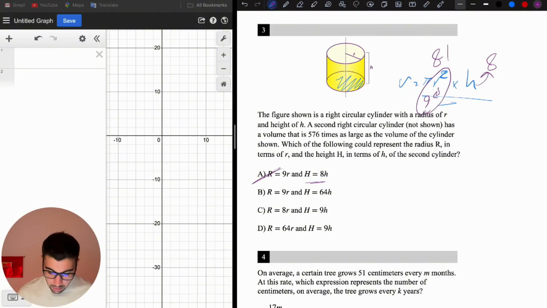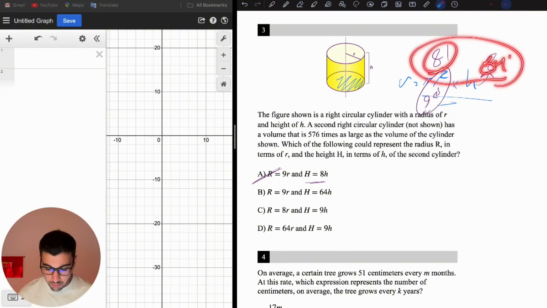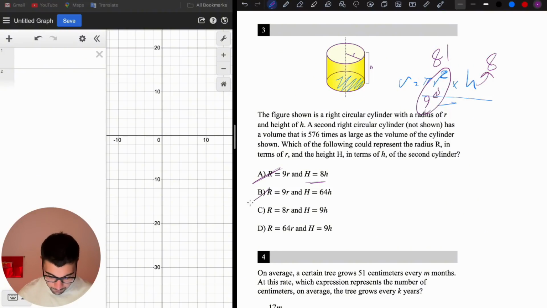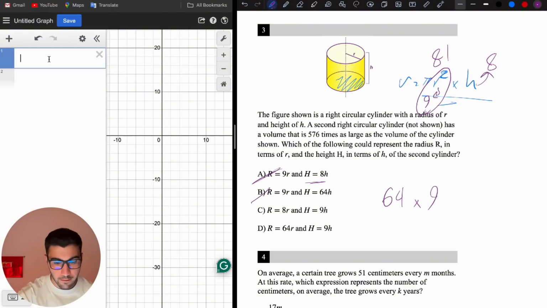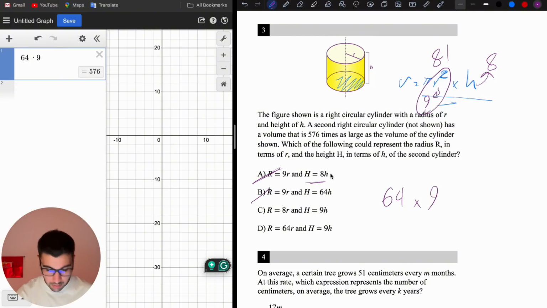B says 9r and 64h. So if it's 9r here, it's going to be 81, and here is going to be 64, which is going to be a very large number. It's not B. C says r is 8 times, that's going to be 64 times 9. 64 times 9, this looks correct. 64 times 9 gives us 576. So this is going to be the answer, choice C.